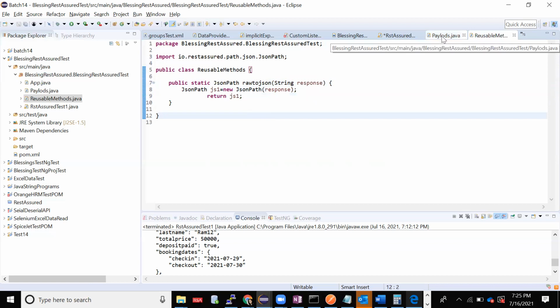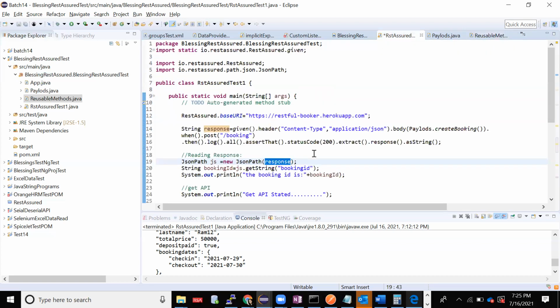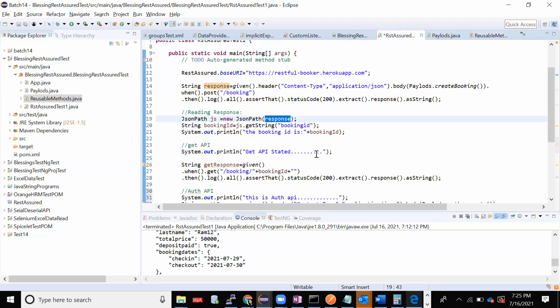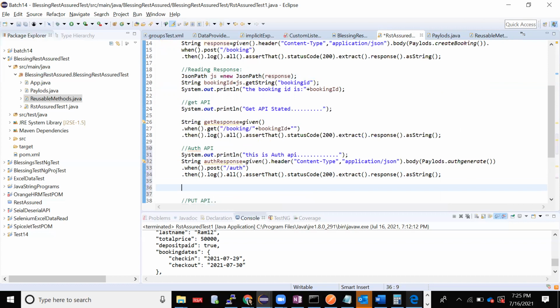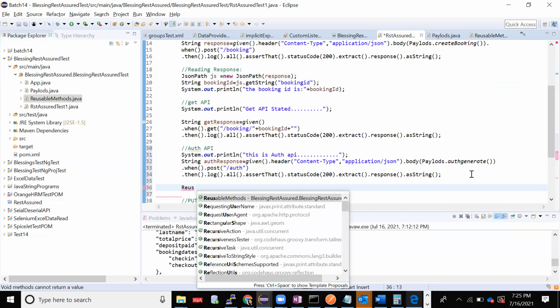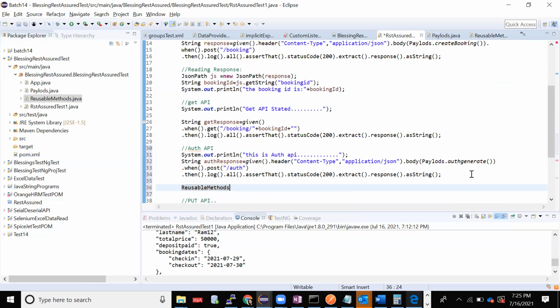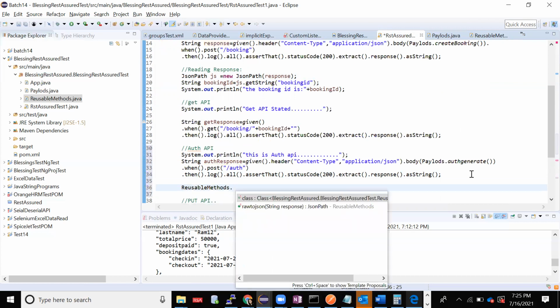Now, in my Rest Assured, I want this for the authorization API. I've created so and so. Now I want to read that response. So I'll use reusable methods. In reusable methods I have raw to JSON.